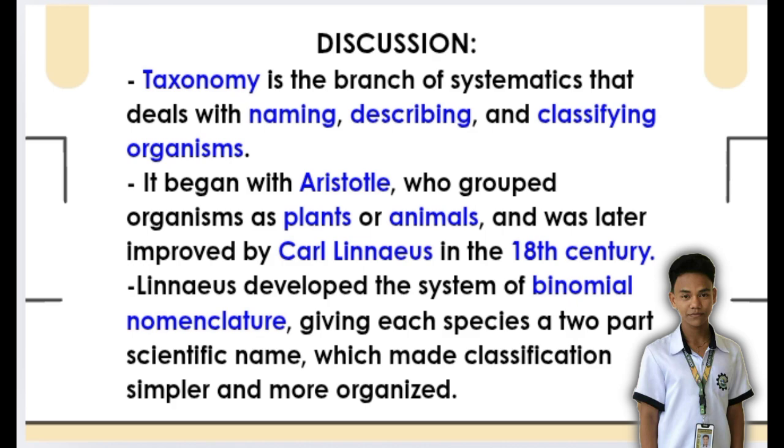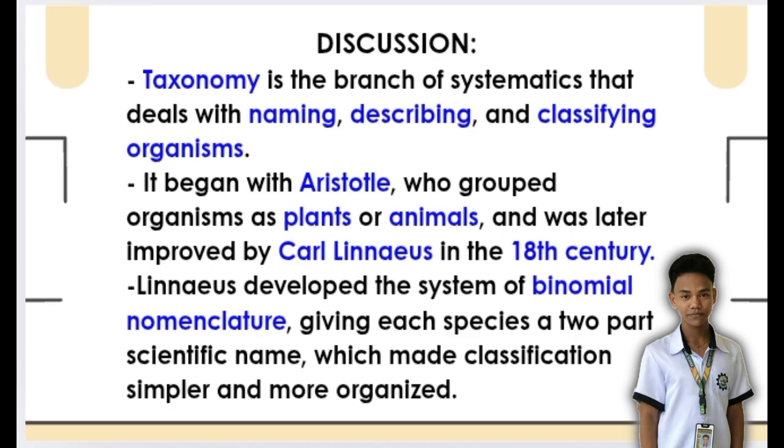Linnaeus developed a system of binomial nomenclature, giving each species a two-part scientific name, which made classification simpler and more organized. Carl Linnaeus was a Swedish scientist who improved Aristotle's system. He is called the father of modern taxonomy.